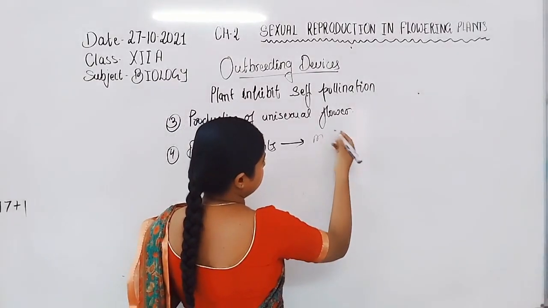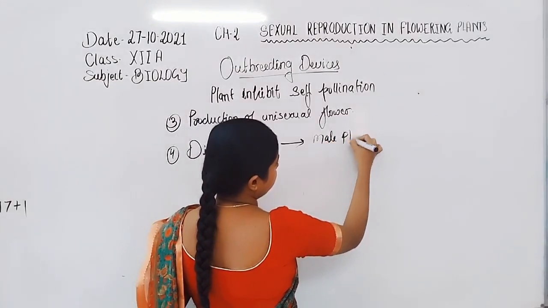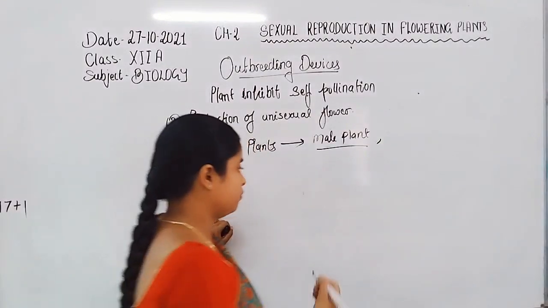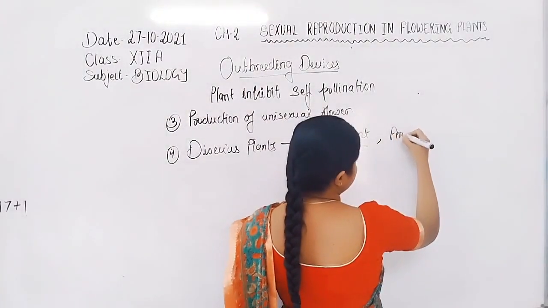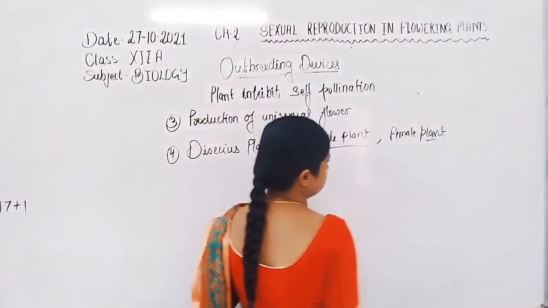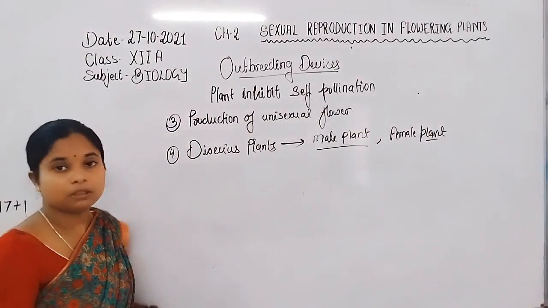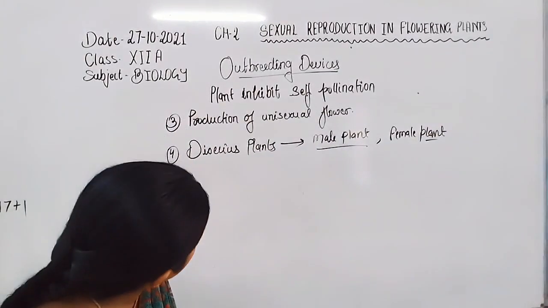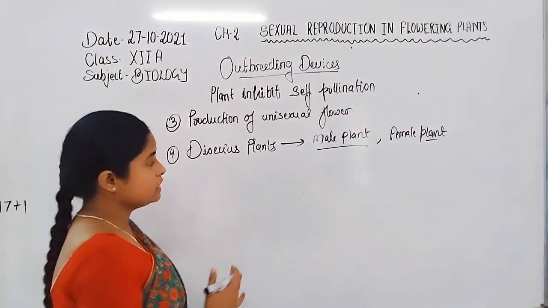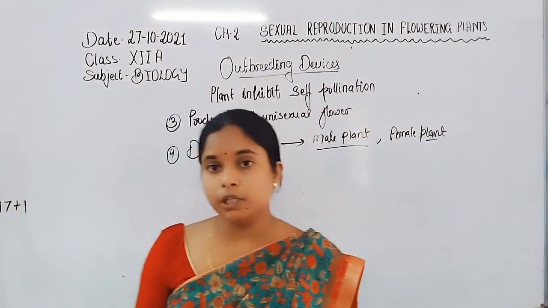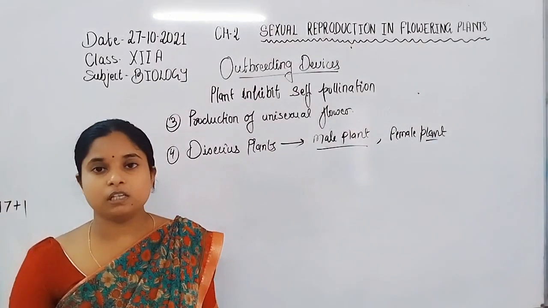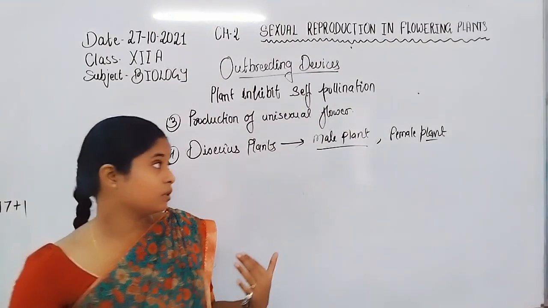So there is a male plant, which bears male flowers, and a female plant. Male plant and female plant. These are the outbreeding devices through which the plant resists self-pollination.